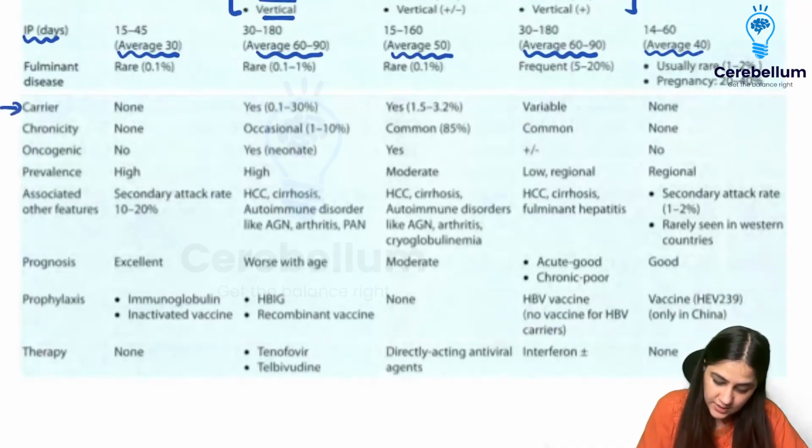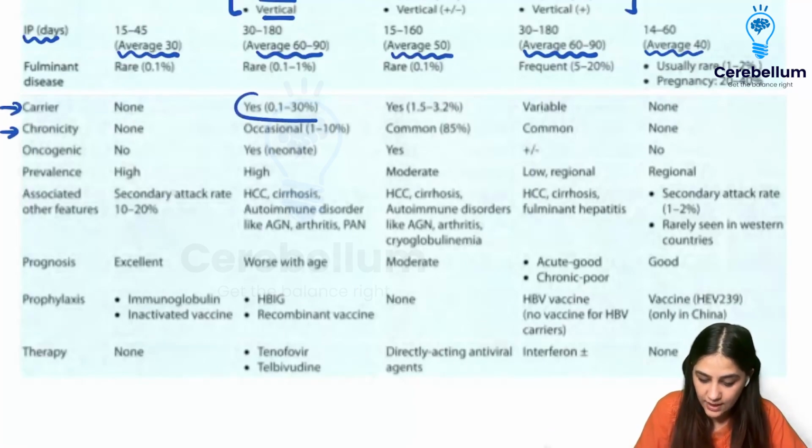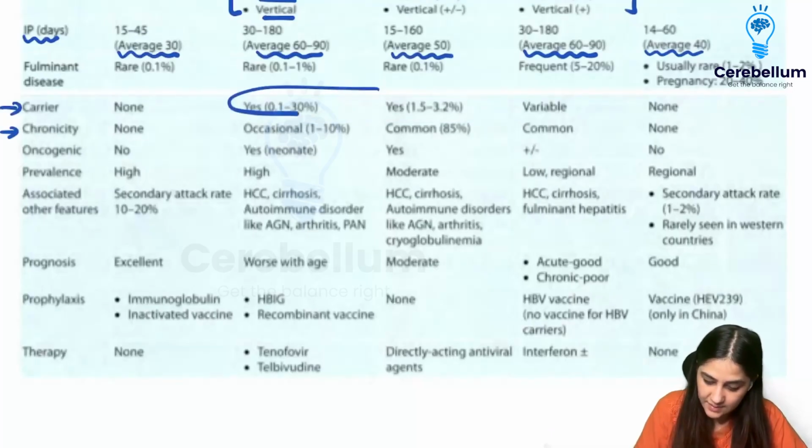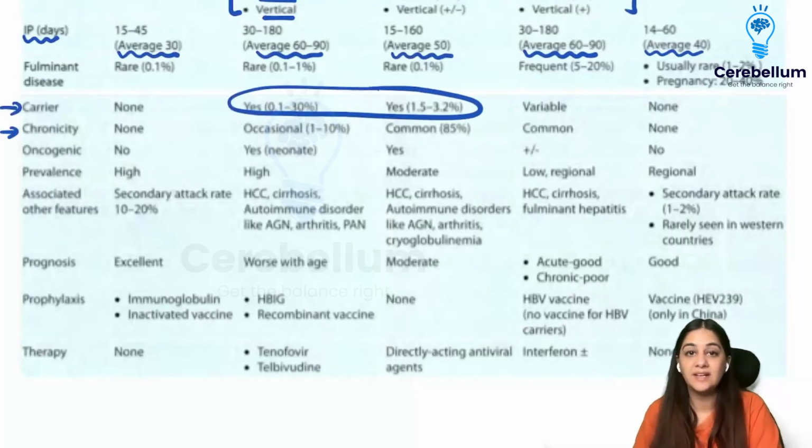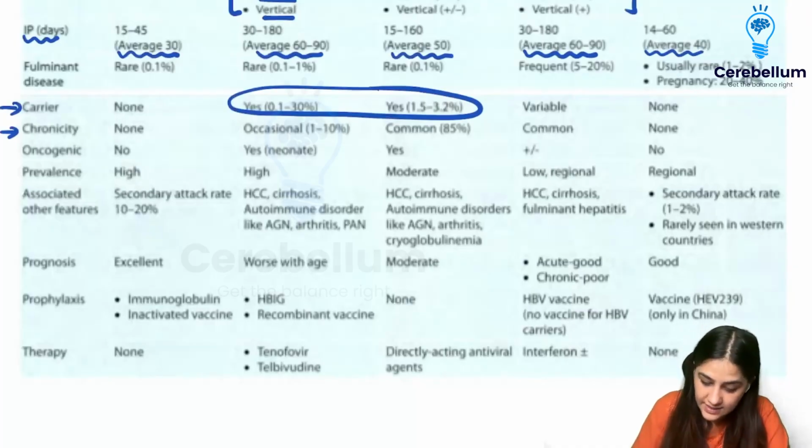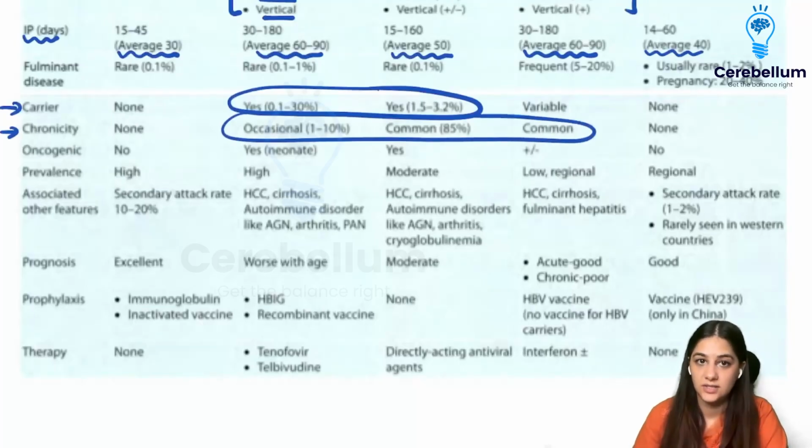Coming to the chronicity and the carrier state. When we talk about the carriers, you just need to know that hepatitis B and C will be showing a carrier state, right? And these are also the ones that are going to show the chronicity stage, right? So they can also become chronic.